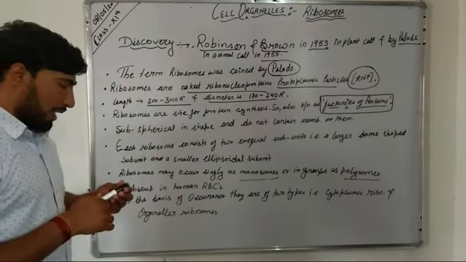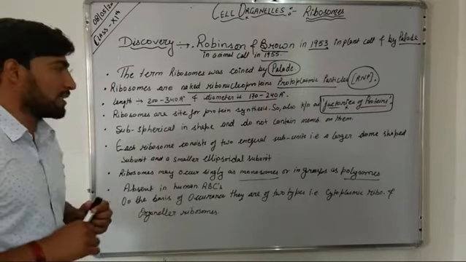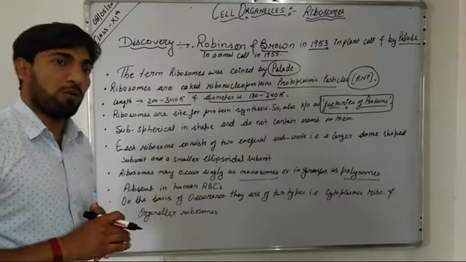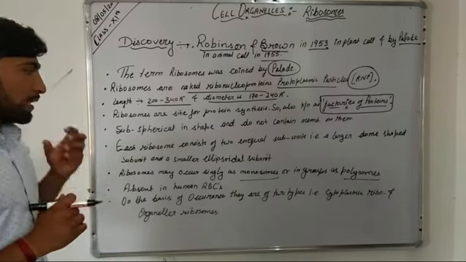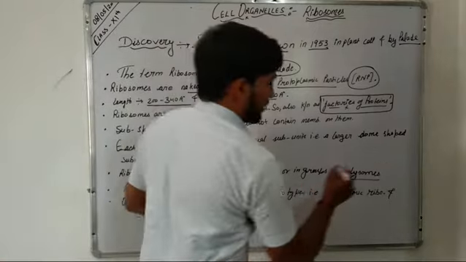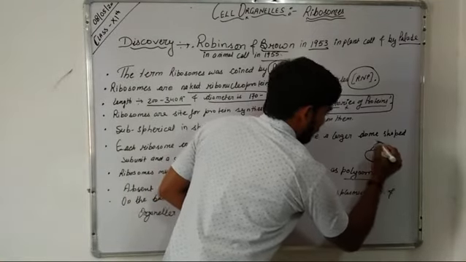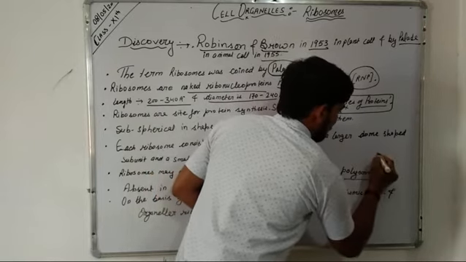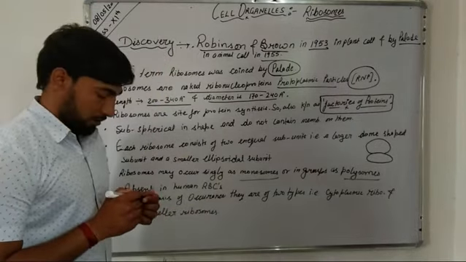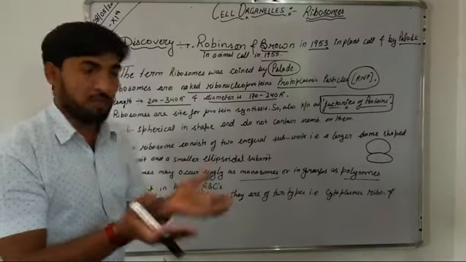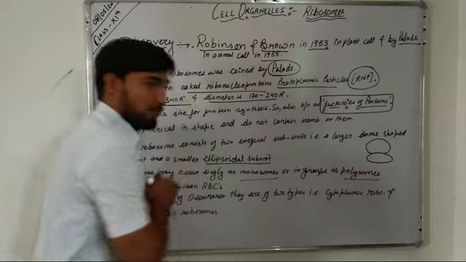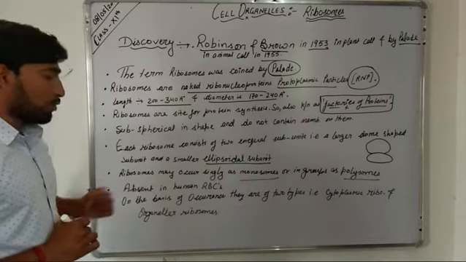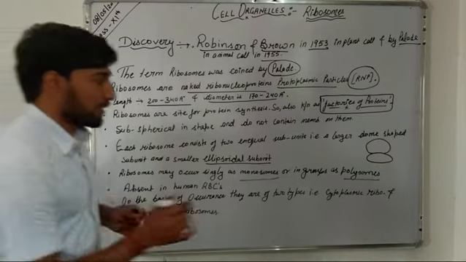Further, these ribosomes are usually subspherical in shape, and they do not contain a membrane. Each ribosome consists of two subunits like this. They are 8-shaped structures. So each ribosome contains two subunits, a larger subunit and a smaller subunit. The larger subunit of a ribosome is dome shaped, and the smaller subunit is ellipsoidal in shape.